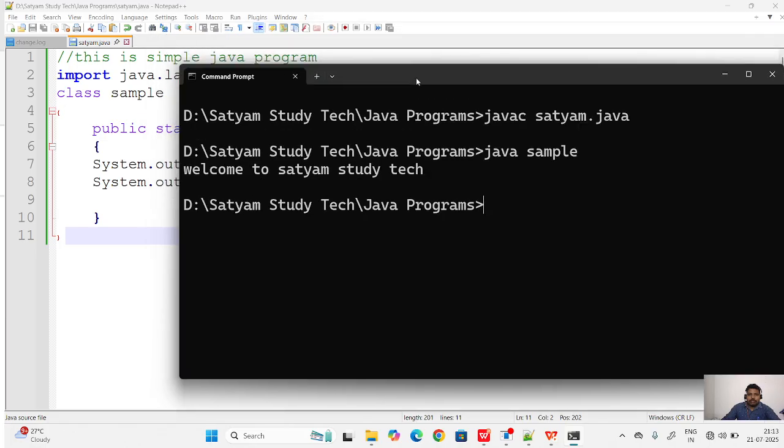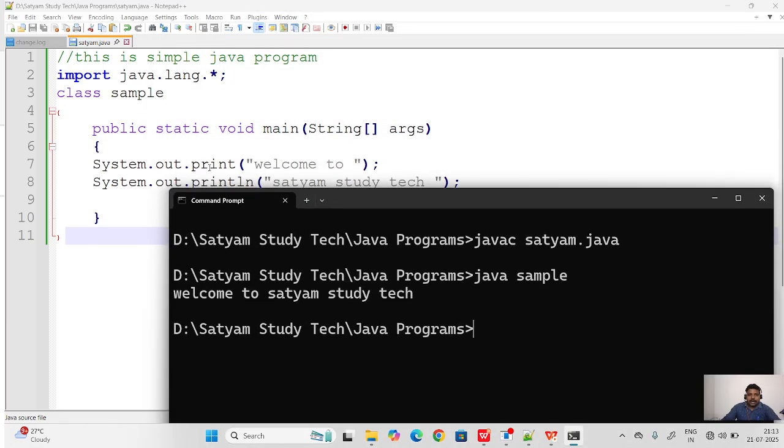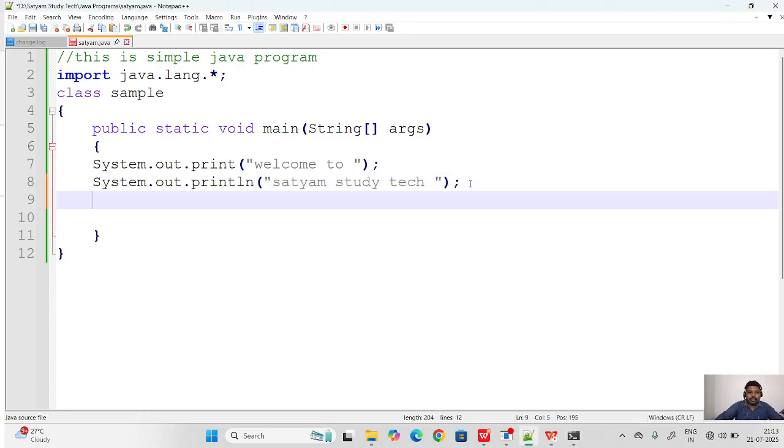Now you can see what the difference is. Print prints the statement within the same line. That's why, after welcome to, it prints the next text in the same line. After printing this statement, with println a new line follows; here you can see \n means new line.